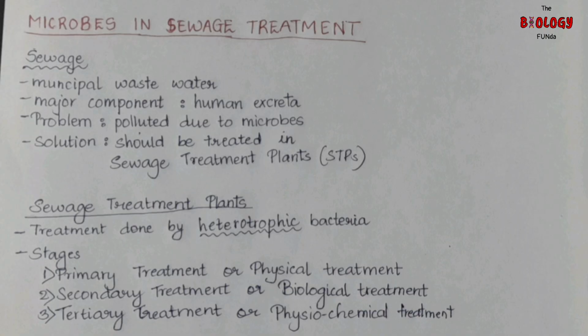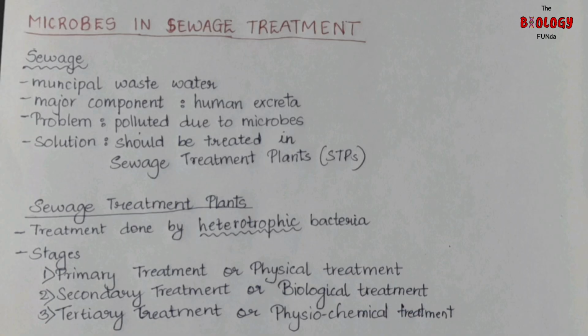Now, sewage should not be discharged directly into natural bodies because it can affect the aquatic life and also it can affect the ones which are using the sewage water. So before disposal, sewage has to be treated in order to make it less polluting.